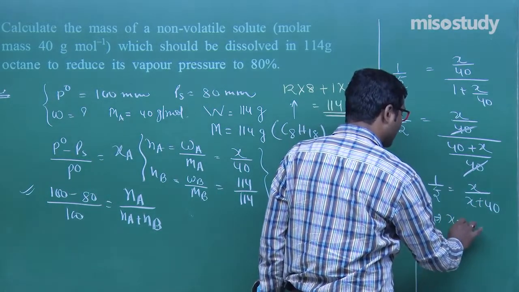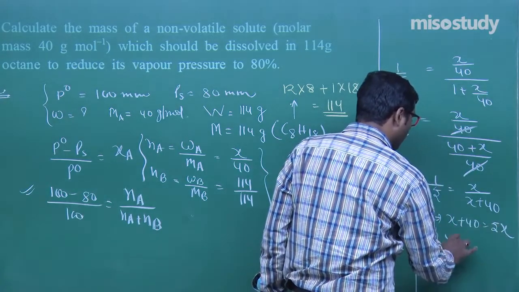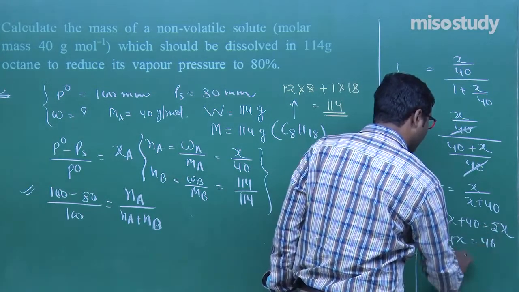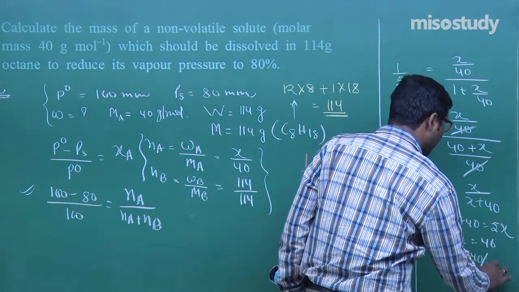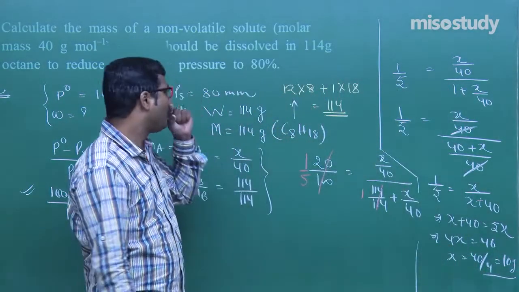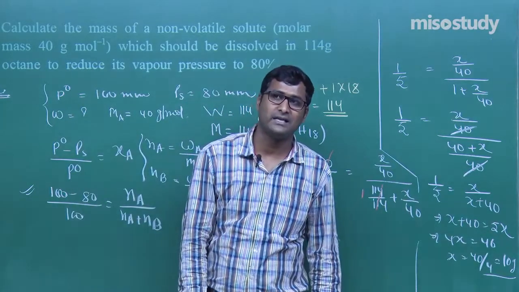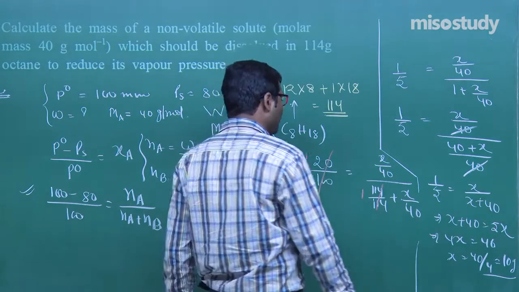We can write here X plus 40 is equal to 5X, or 4X is equal to 40. X is equal to 40 upon 4, that is 10 gram, my friend, answer. So, what is the weight of the non-volatile solute? That is 10 gram. Is it clear? Now, let us move to the next question.